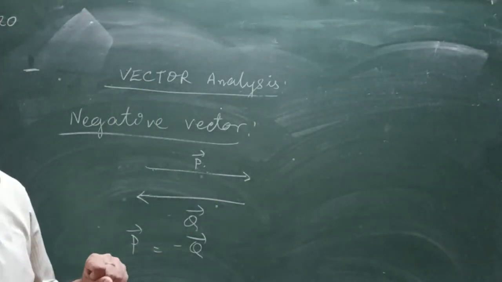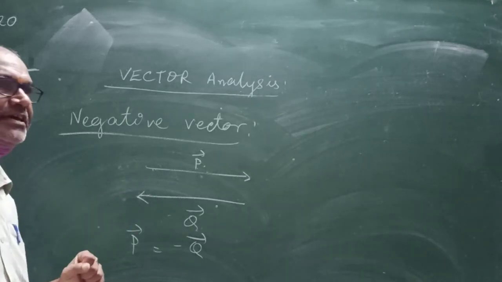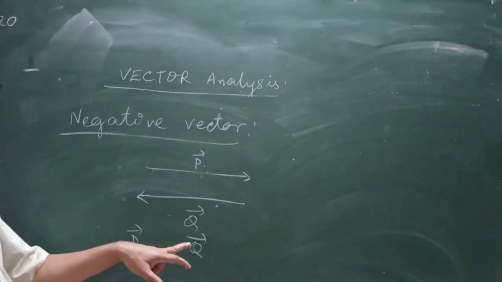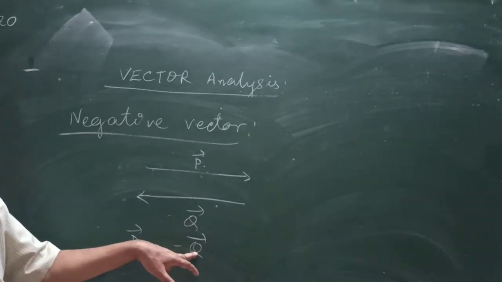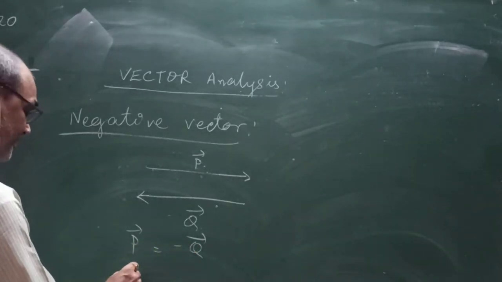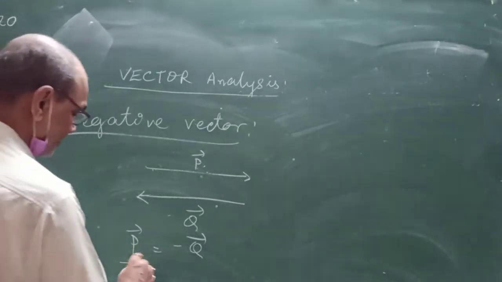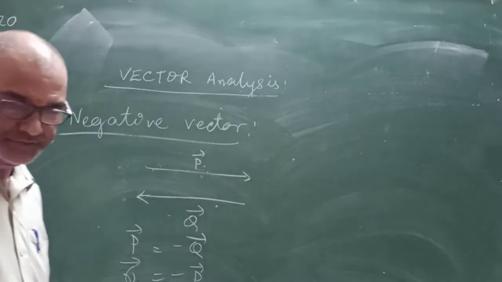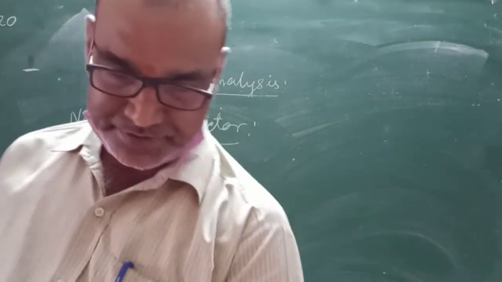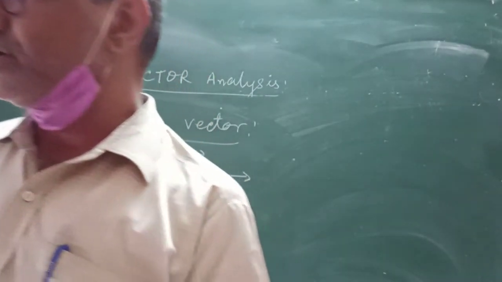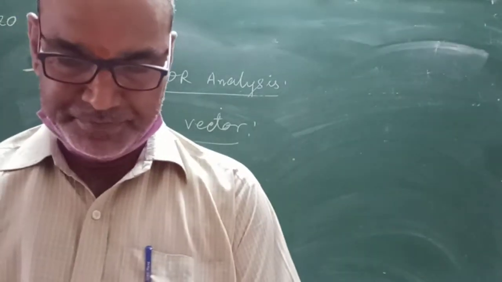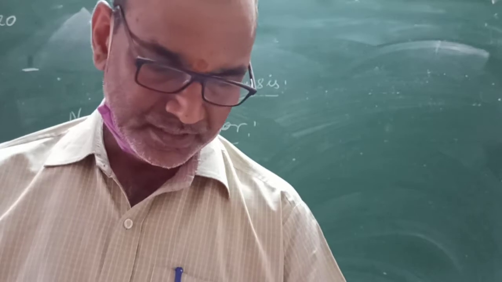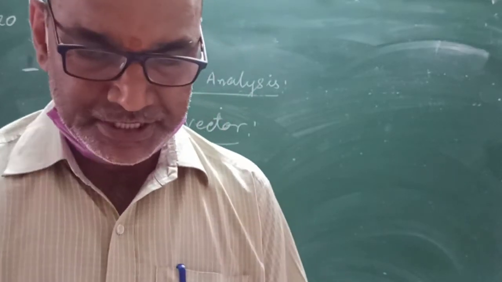So we can say P is equal to minus Q, and if anyone writes Q is equal to minus P, that is also correct. Then Q is the negative vector of P, and P is the negative vector of Q. Is it clear? Now the collinear vector.